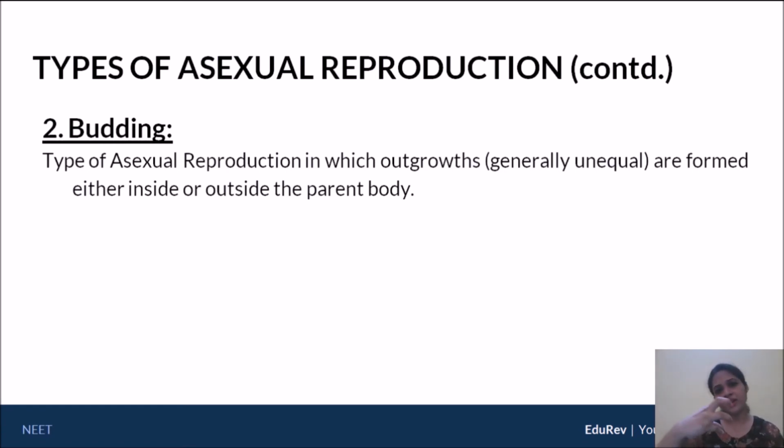Okay, it's just kind of pulled out from the parent cell. There's no real division in that particular sense. It's pulled out from the parent cell, and the daughter is usually a little smaller than the original parent. So here you can see it is a type of asexual reproduction in which outgrowths, generally unequal outgrowths, are formed either on the inner side of the parent body or on the outer side. So let's try to understand what they mean by inner side and outer side.